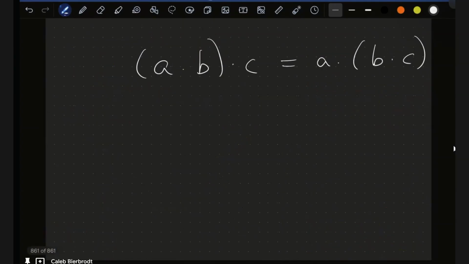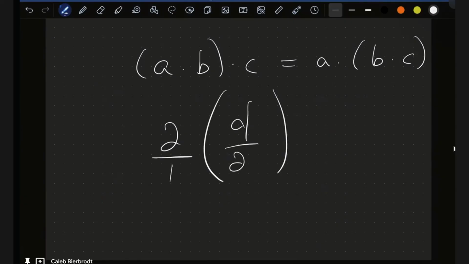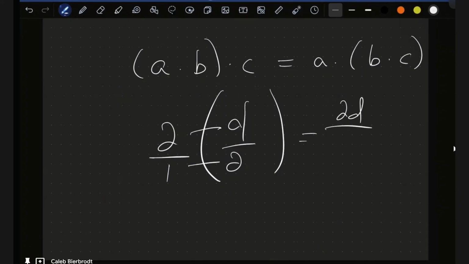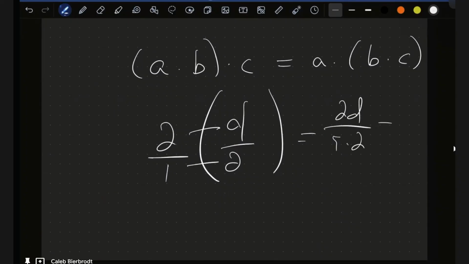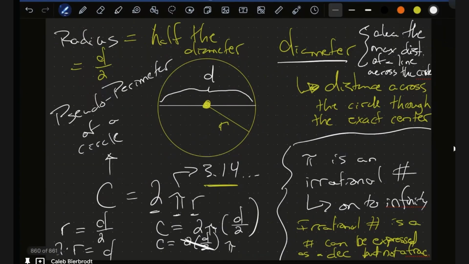If I multiply across the fractions, I get 2d over 1 times 2, so 2d over 2, which cancels out to just equal d. Okay? All right.